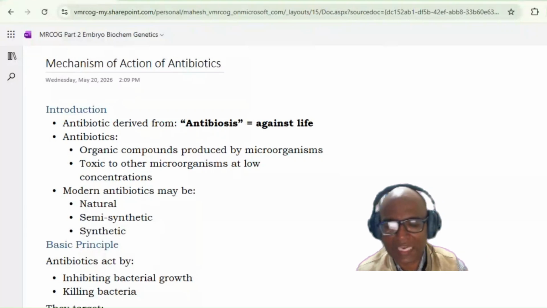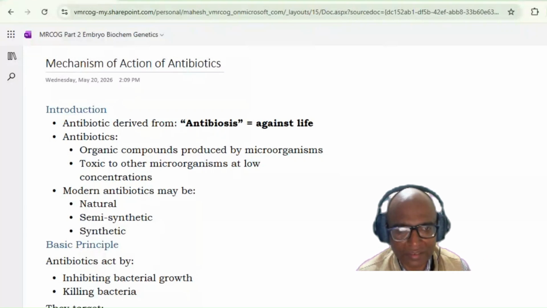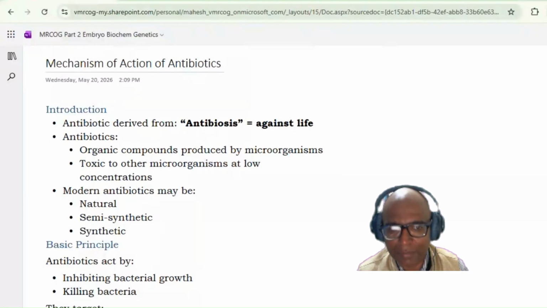Welcome all to today's class. Today we continue with our pharmacology module, and today's topic is the mechanism of action of antibiotics.